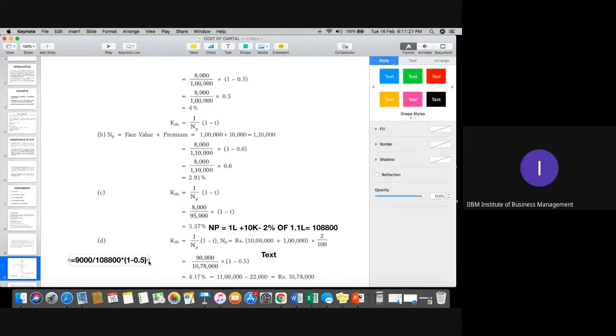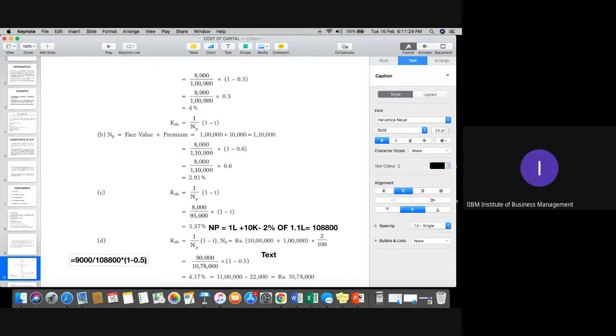And in this case, your answer will be, let me calculate, 9,000 divided by 1,08,800 into 0.5. It is 0.041, which means 4.1%.